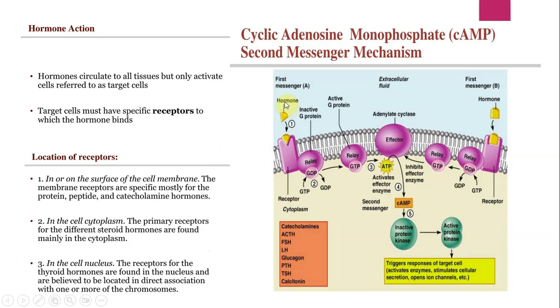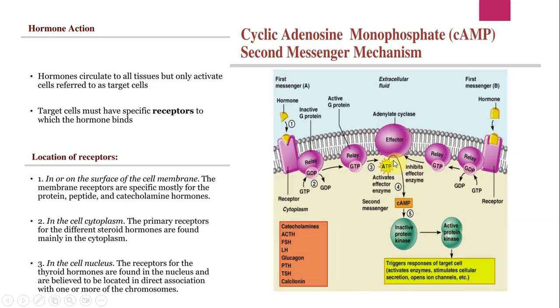that first of all, this is your hormone here, right? And this is your receptor. Now, this hormone basically binds to your receptor. Later on, this activates your G protein, which was previously inactive, right? This was activated by the binding of the hormone to the receptor. Once the binding has taken place, the GDP molecule here is converted into a GTP molecule, right? Then later on, this activates the adenylate cyclase, this over here, right?